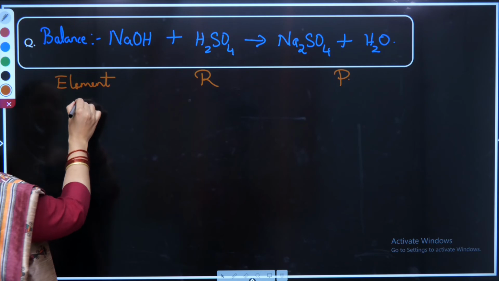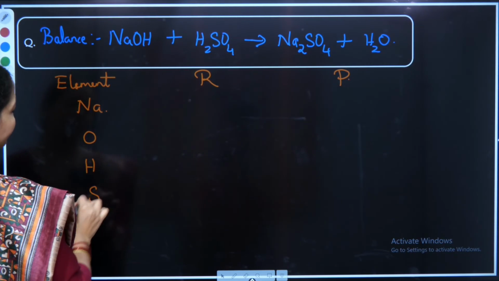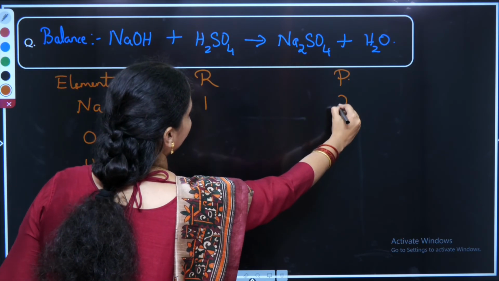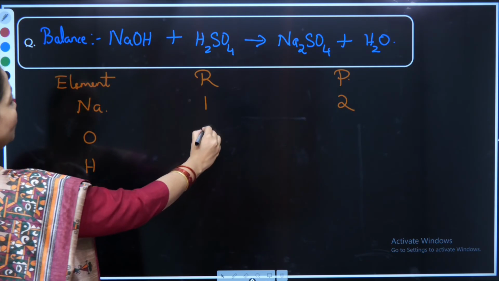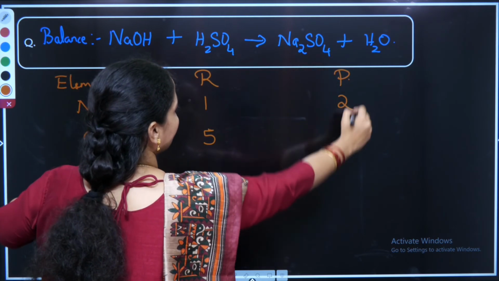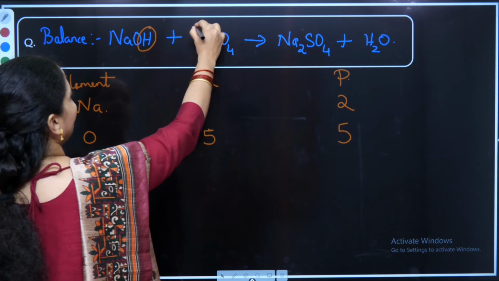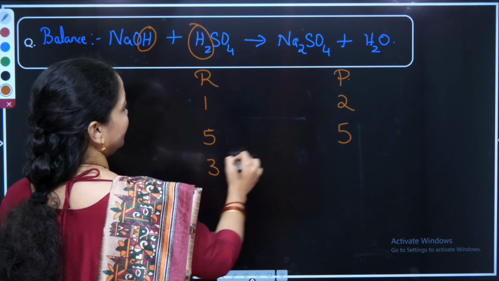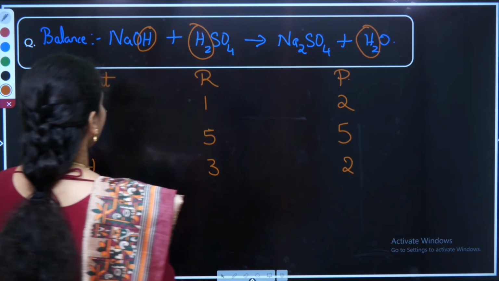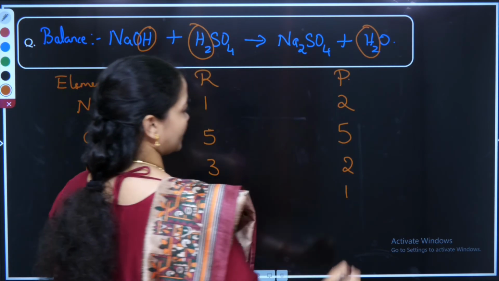The elements present with me are sodium, oxygen, hydrogen, sulfur. So in my reactant side, sodium is 1, sodium is 2 in the product side. Oxygen: 1 plus 4 is 5. Here also 4 plus 1 is 5. Hydrogen: 1 here and 2 here, therefore 3 hydrogen, but hydrogen in my product side is just 2. Sulfur, I have 1 sulfur in my reactant side and 1 sulfur in my product side.